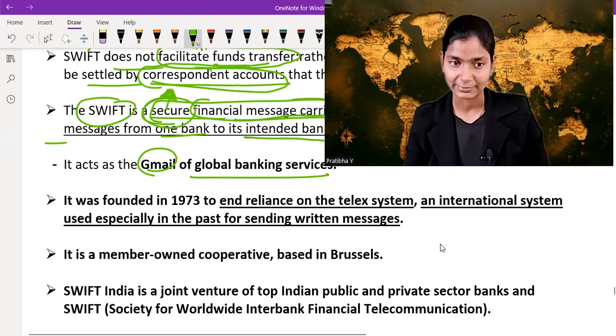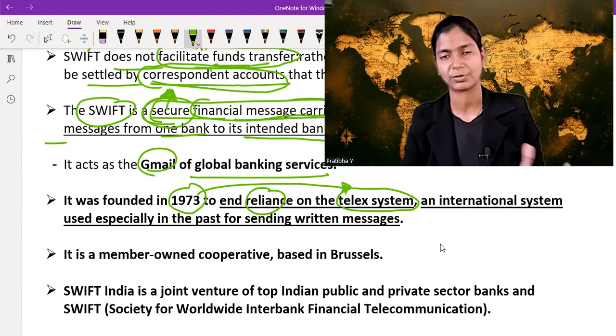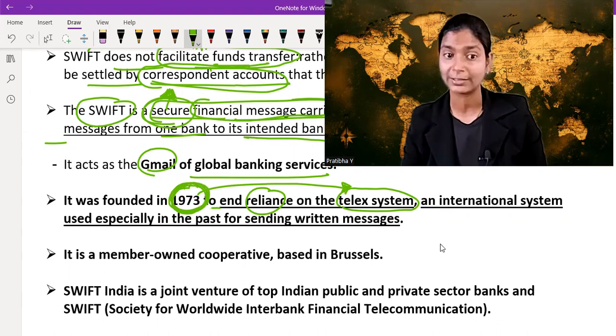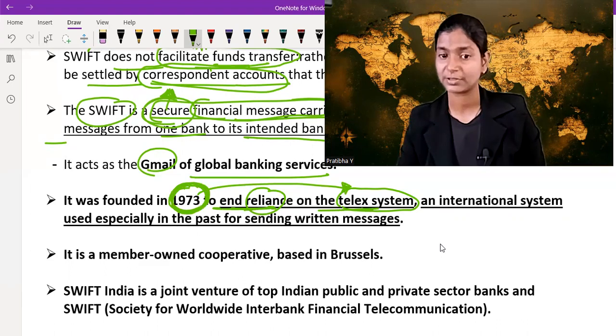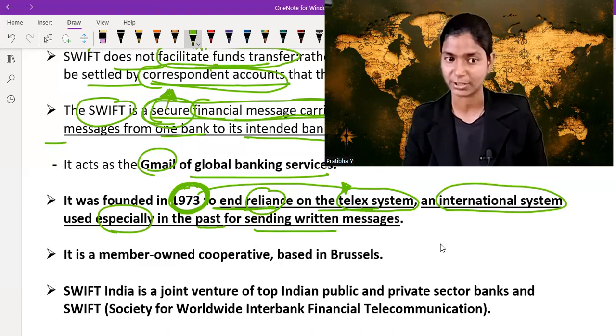SWIFT was founded in 1973 to end reliance on the telex system. In 1973, a similar type of system like the telex system existed, which helped in transferring messages from one institution to another institution. Telex system is an international system used especially in the past for sending written messages. Also remember what the telex system is: sending written messages.